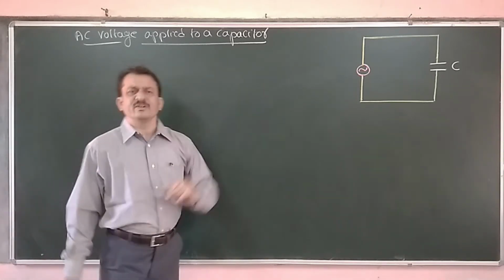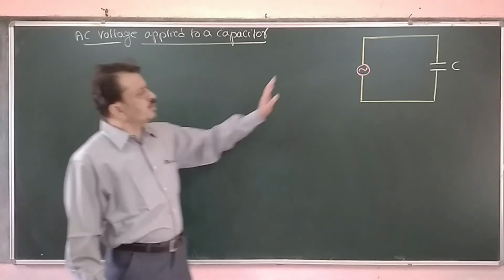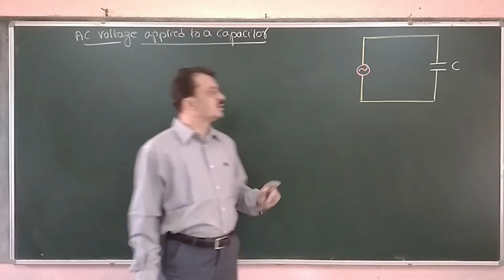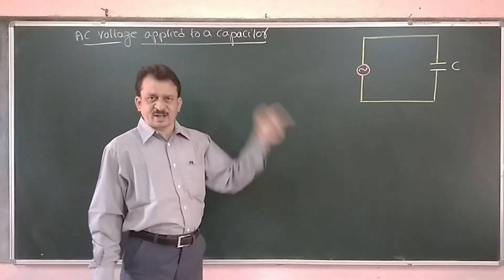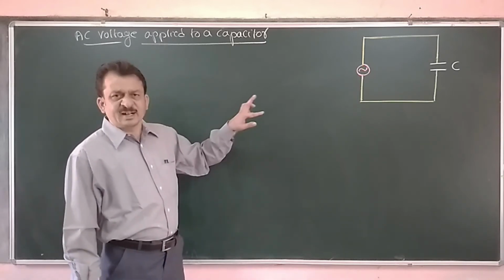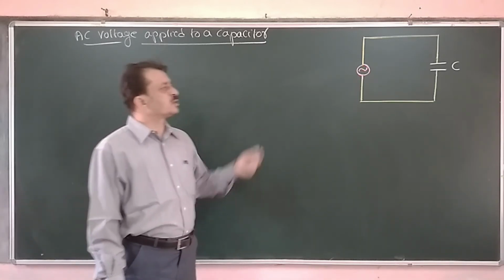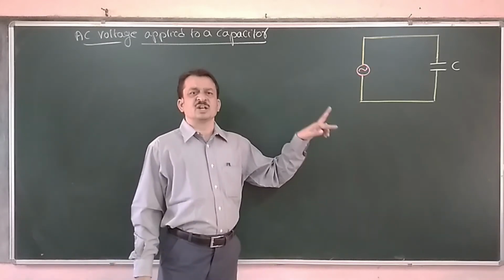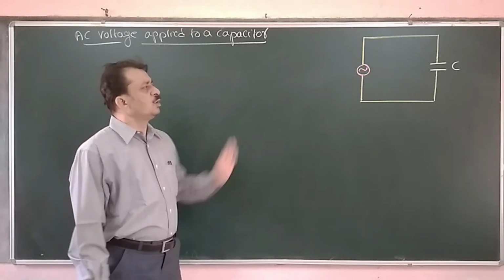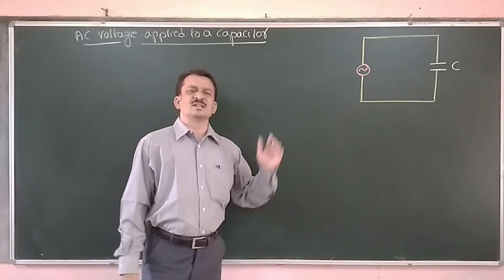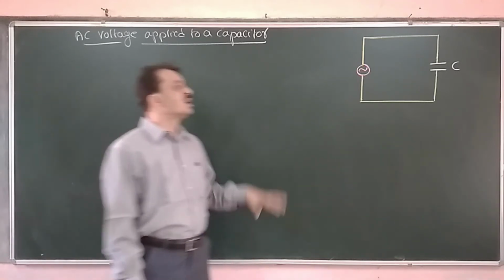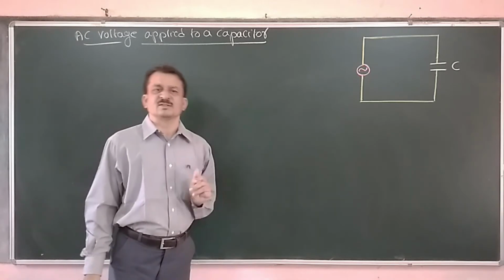Now what happens in the case of AC? Now here, as the positive half cycle is flowing, the capacitor gets charged in one direction. In the next half cycle, the current direction is reversed. Therefore, the capacitor gets discharged or it is charging in the opposite direction. So, in one complete cycle, the capacitor gets charged and discharged. Charging and discharging of the capacitor continuously takes place.